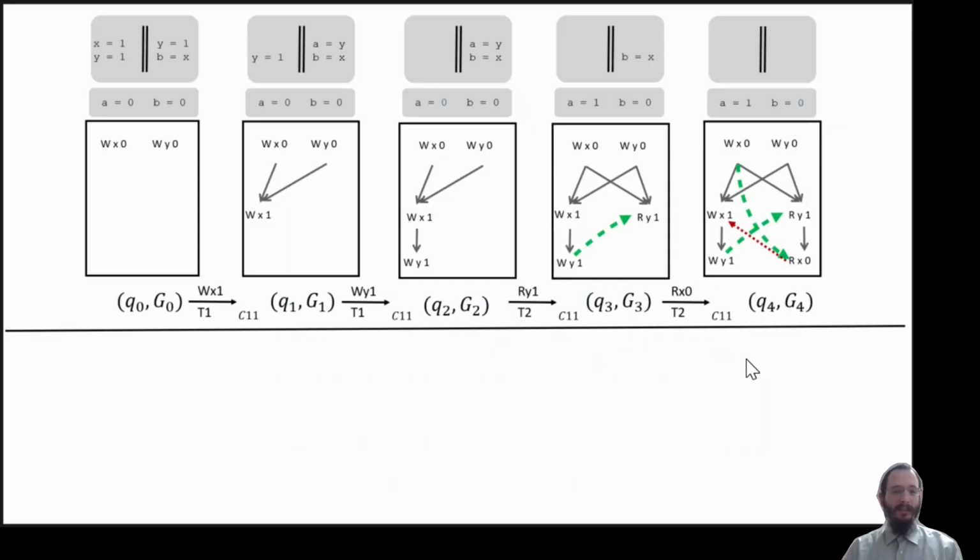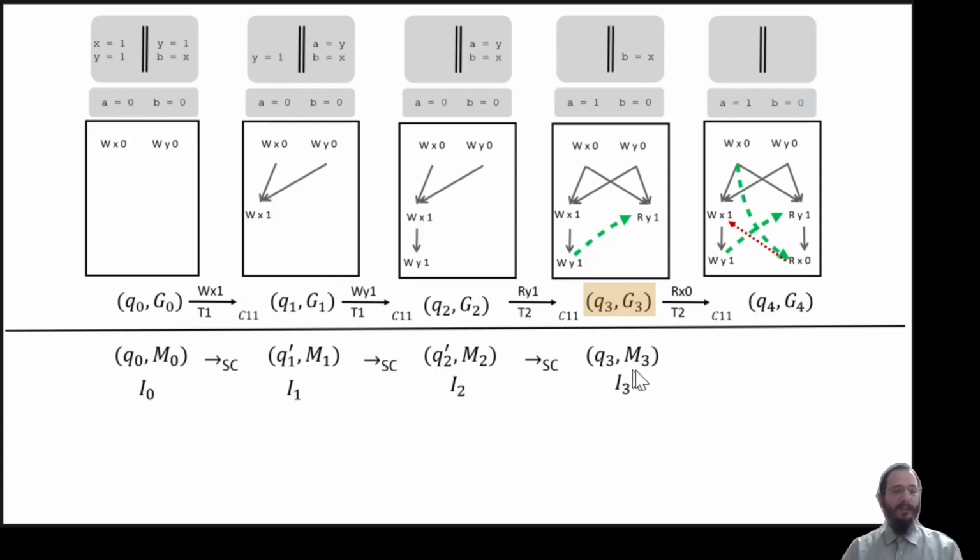So let's see how it happens. Considering again the message passing example from earlier, the final graph is not SC consistent, but the graph before that is SC consistent. This means that we have an execution of the SC machine that reaches the same program state. In this example, it actually took place using the exact same order of steps, but this is not necessary.